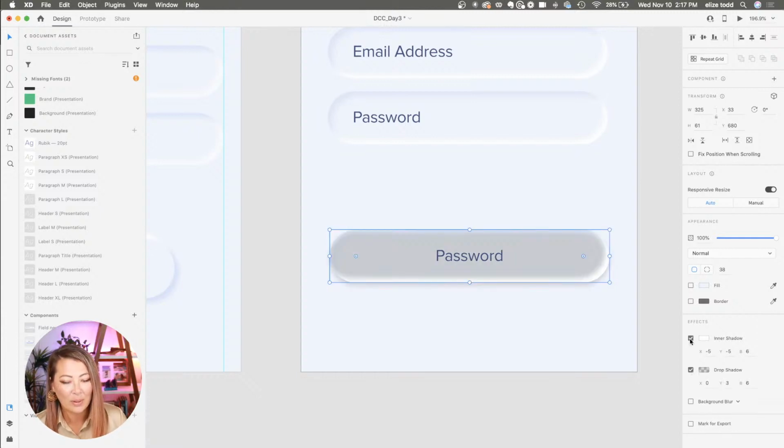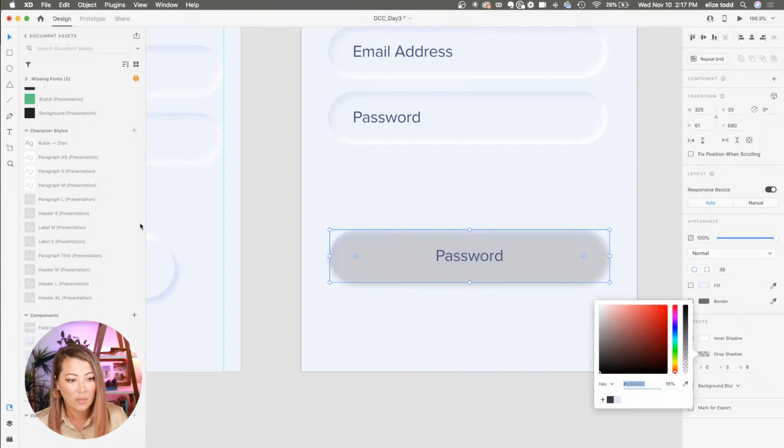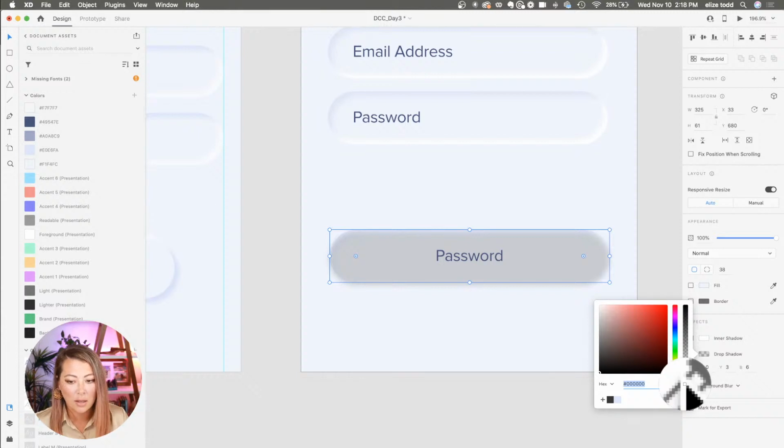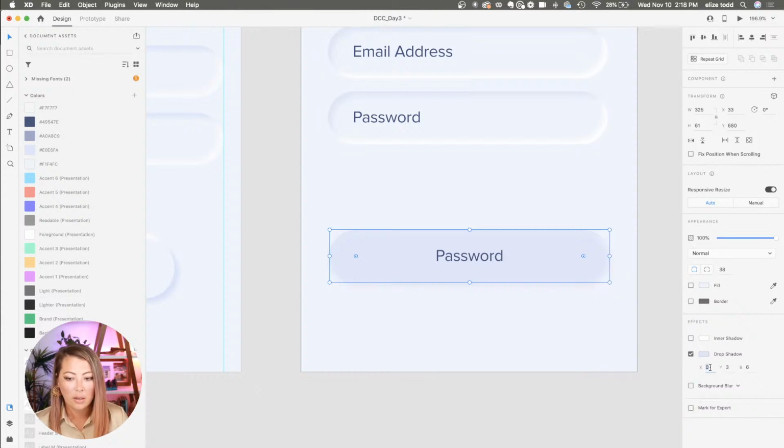Oh wow, so cool. No. I don't want an inner shadow, I just want the drop shadow. From here, I am going to put in, this is the gray, light blue. I'm going to make this that same color there for the drop shadow. And I'm going to put in 5, 5, and 5. Cool.